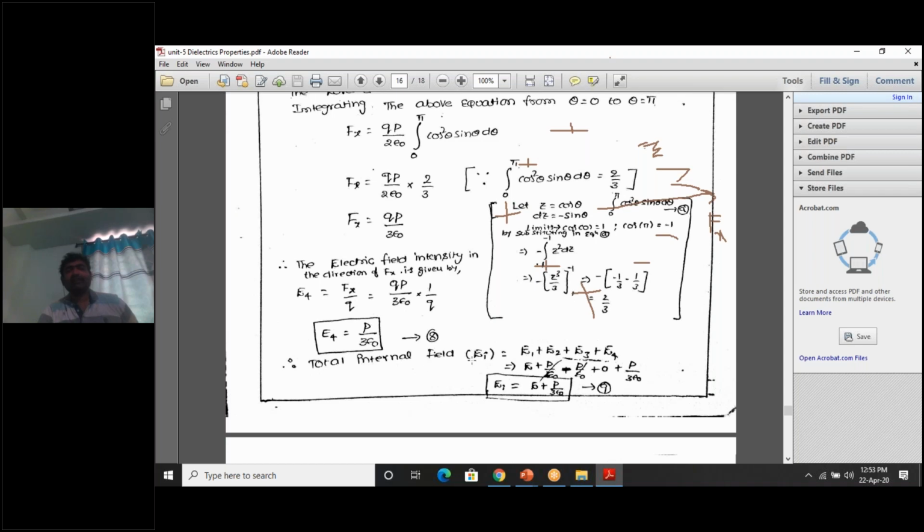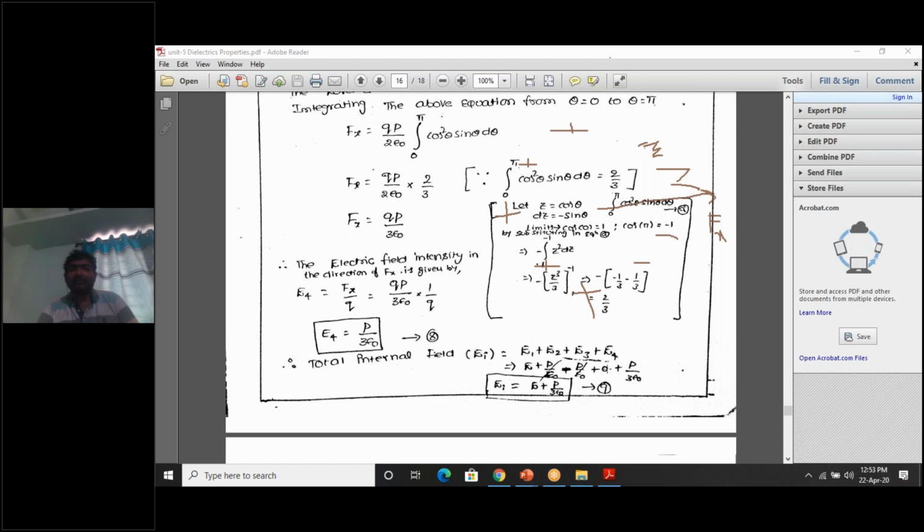So what is the total internal field? It is the sum of E1 plus E2 plus E3 plus E4. E1 value is plus P by epsilon naught, E2 value is minus P by epsilon naught, E3 is 0, and E4 we just got as plus P by 3 epsilon naught.